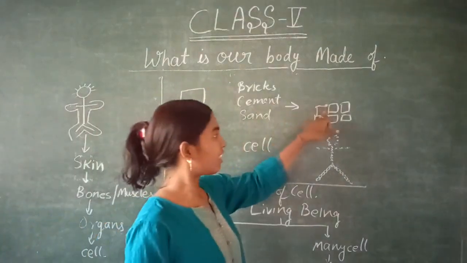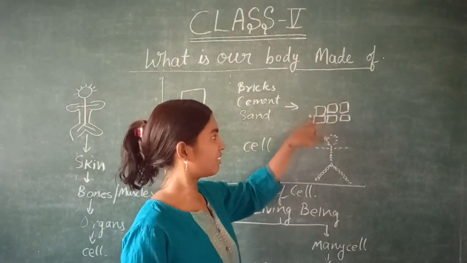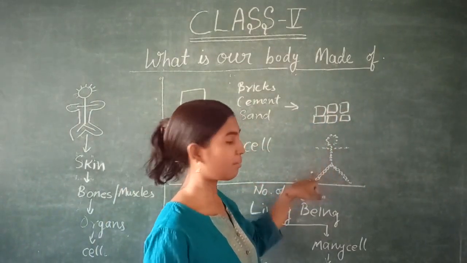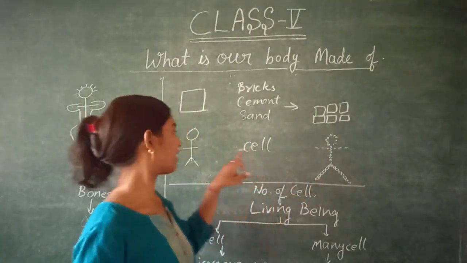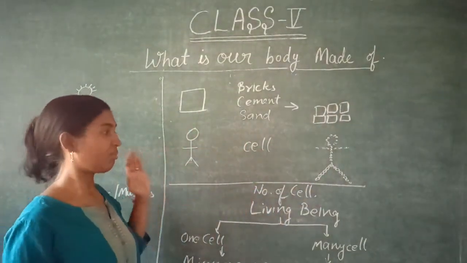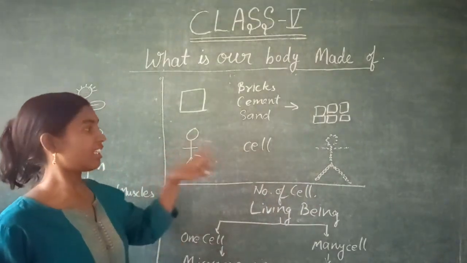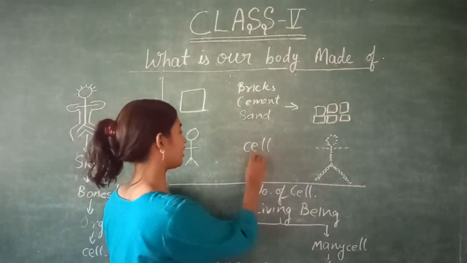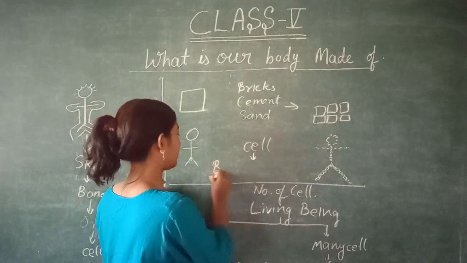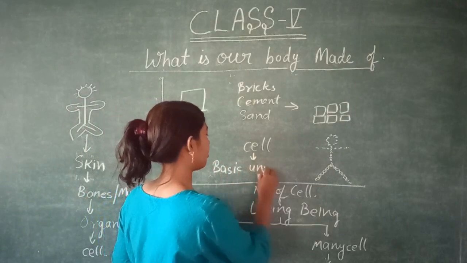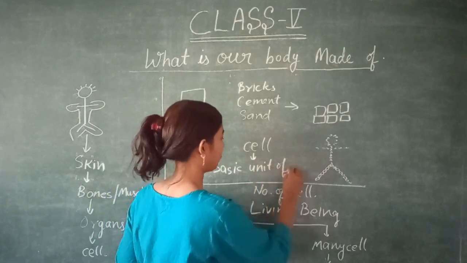When these cells are combined together like bricks, they construct our body. So many cells combine together to construct our body. That's why the cell is also known as the basic unit of life.